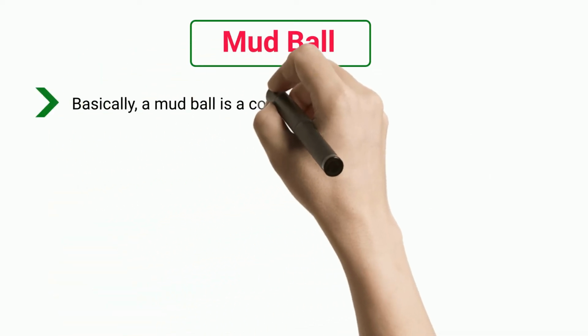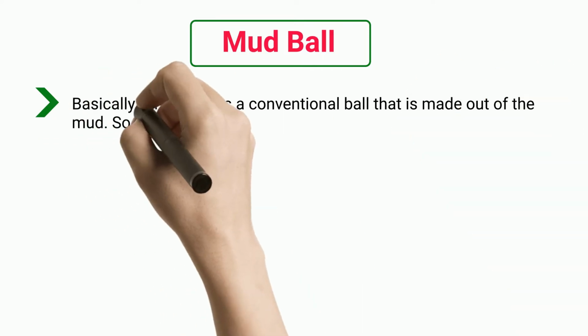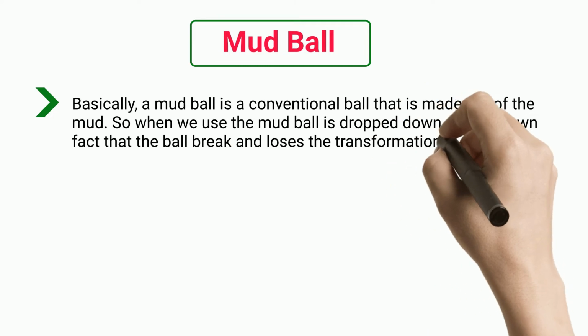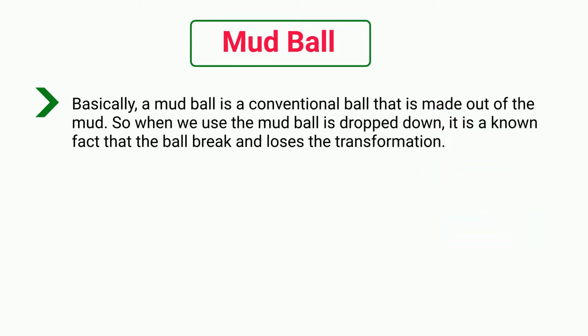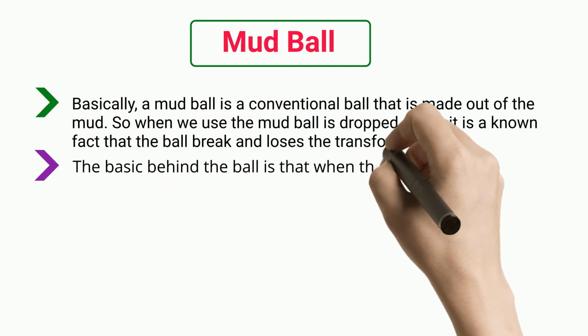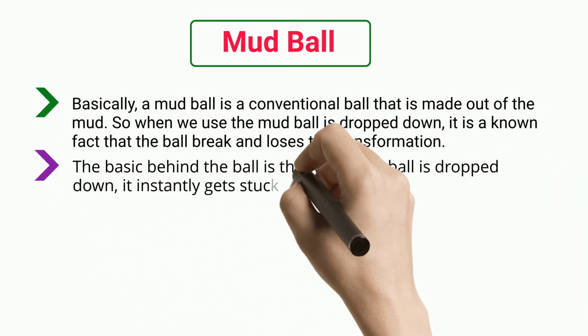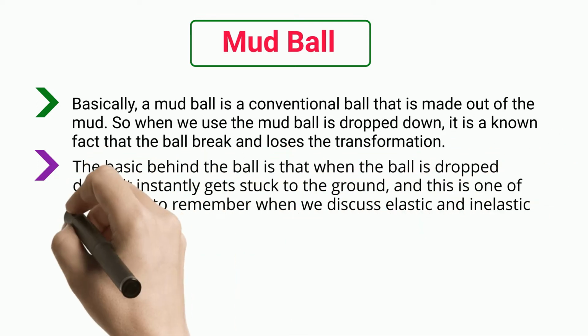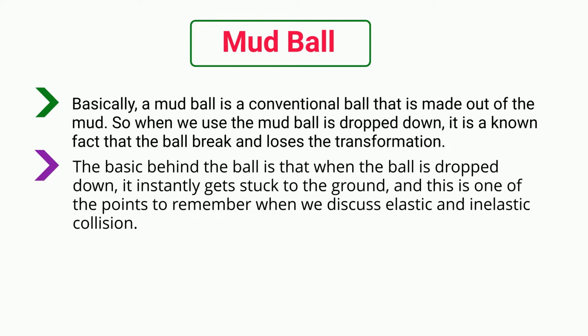Mud ball. Basically, a mud ball is a conventional ball that is made out of mud. When the mud ball is dropped down, it is a known fact that the ball breaks and loses its shape. The basic behavior is that when the ball is dropped down, it instantly gets stuck to the ground, and this is one of the points to remember when we discuss elastic and inelastic collision.